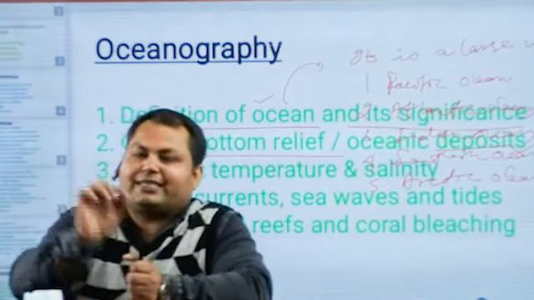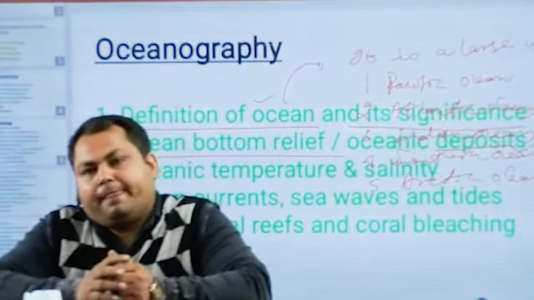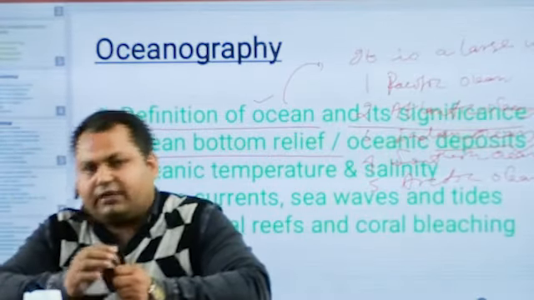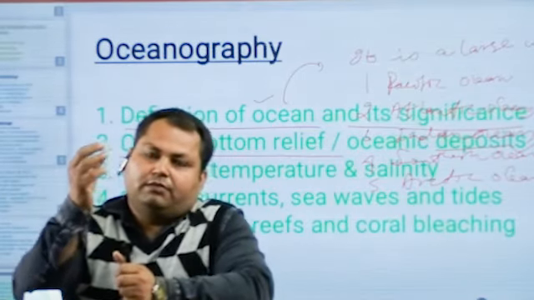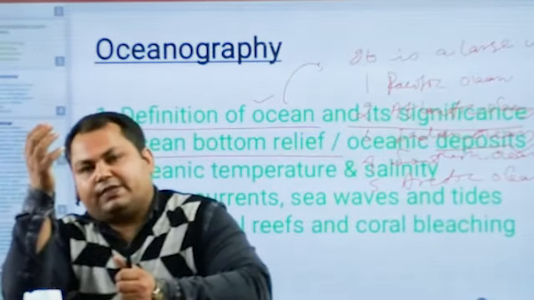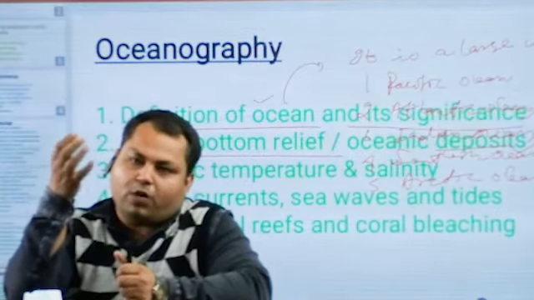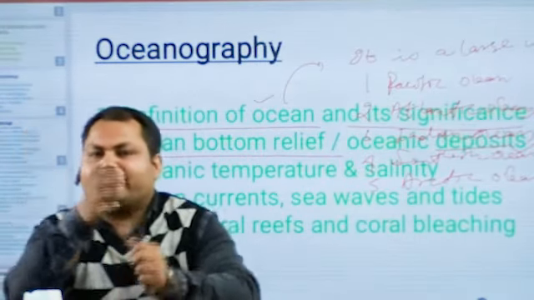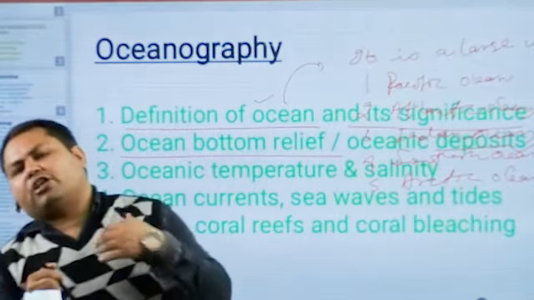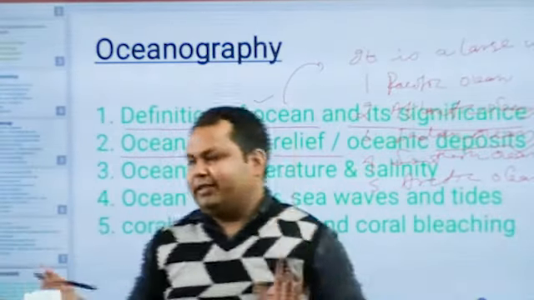Unlike the continents, there are the continental shelf, continental slope, deep sea trenches, mid-oceanic ridges, guyots, submarine canyons, etc. These are the ocean bottom reliefs that we will discuss in detail during the lecture.